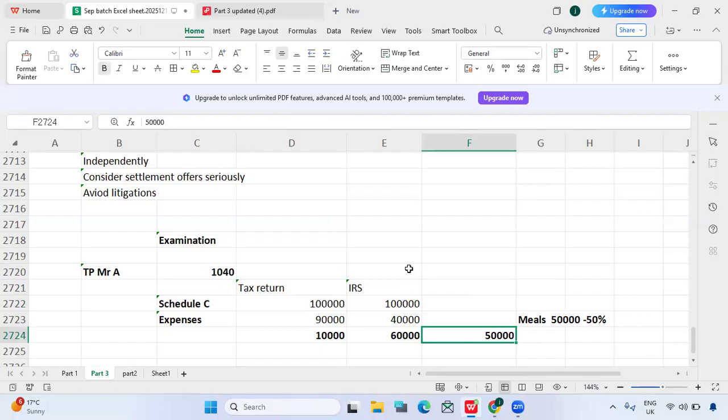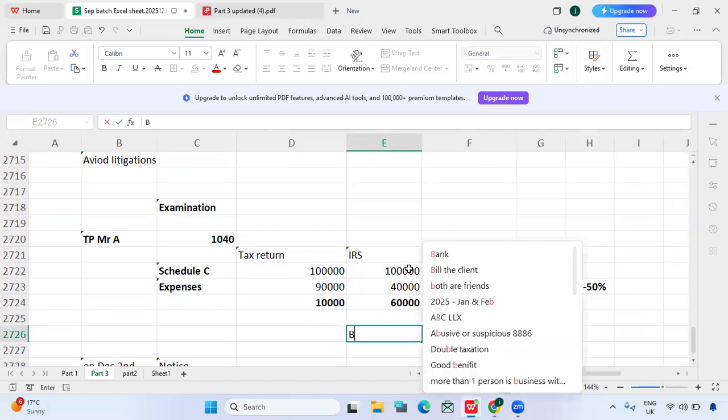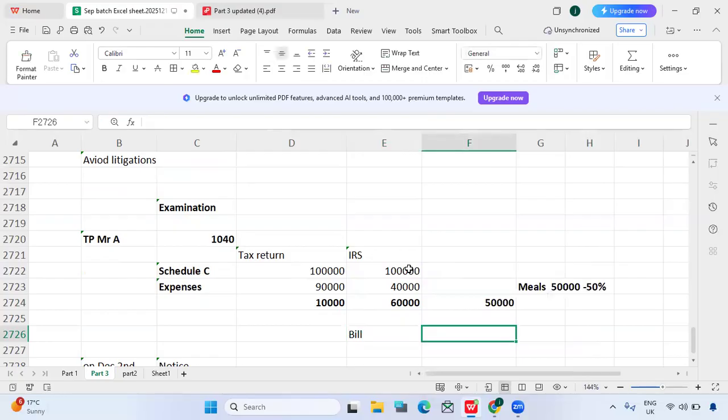If the taxpayer agrees, he can pay the amount. If the taxpayer is not willing to pay, if he is not agreeing, then he will have one option. The IRS will send in the same bill two options. Option one, agree and pay the amount.